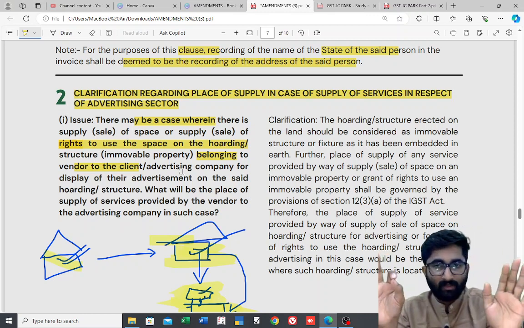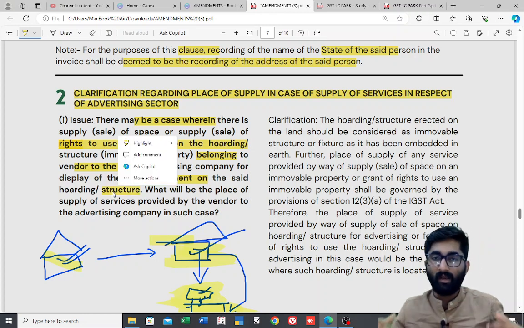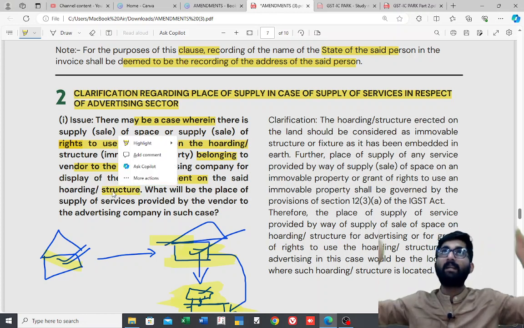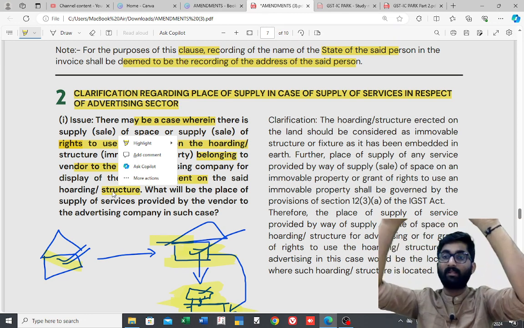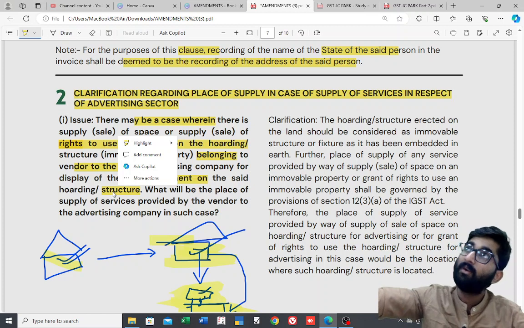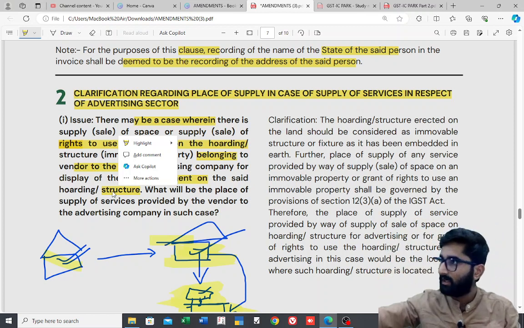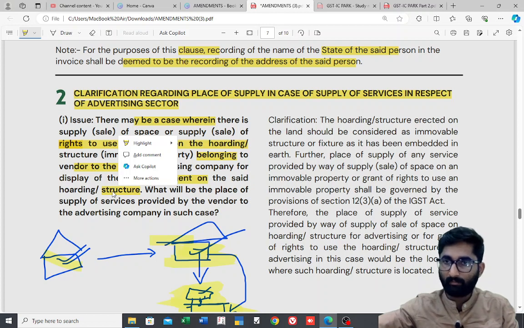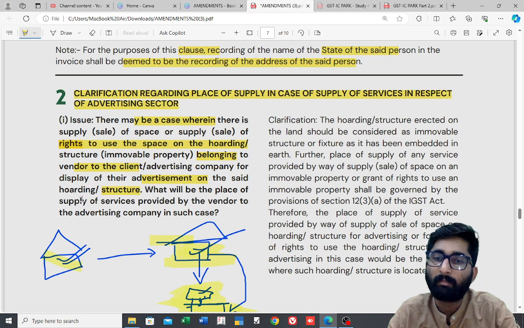Vendor to the client or advertising company for the display of their advertisement on the said holding or structure. See, I have the building, that structure is my structure, on that there is one holding place. So I will allow the company to display their advertisement. So I am giving services to the advertising company for this immovable property. What will be the place of supply of services provided by the vendor to the advertising company in such cases?